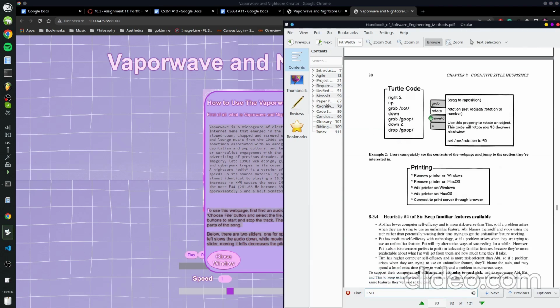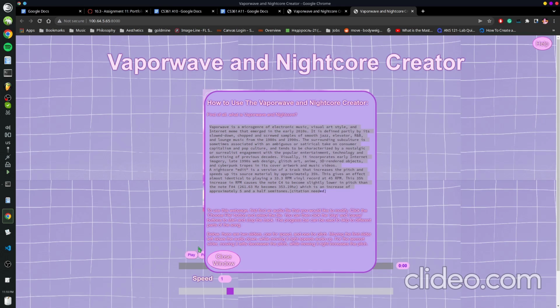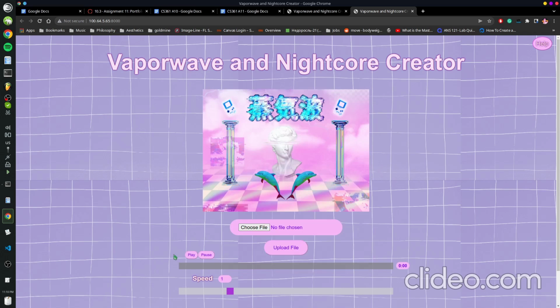Next, keep familiar features available. Yeah, there's only one other screen that pops up, and you can immediately see everything that's behind it, and you can just click the button to return, so it's pretty clear. No one's going to get lost using this.